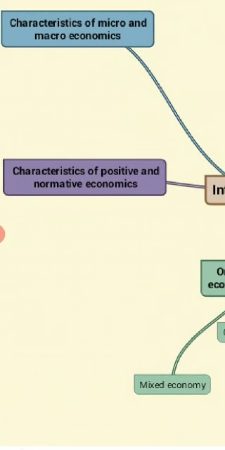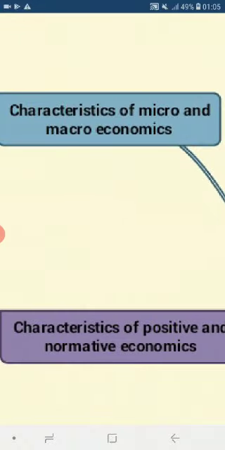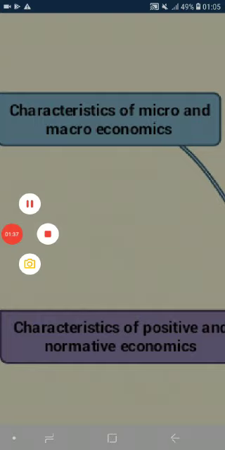In this chapter, we will study about the definition of positive economics, normative economics, and their characteristics. And the last topic is micro and macroeconomics. In this chapter, we will study about the definition of microeconomics and macroeconomics and characteristics of micro and macroeconomics.